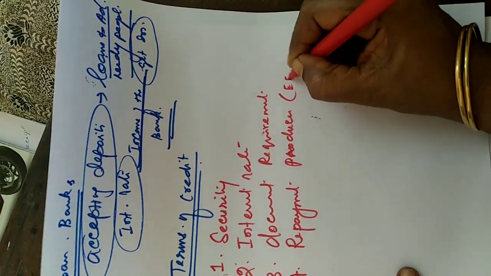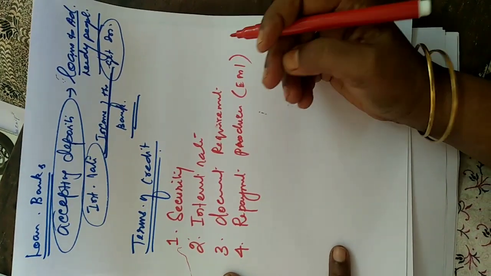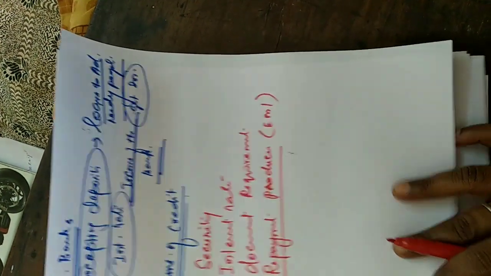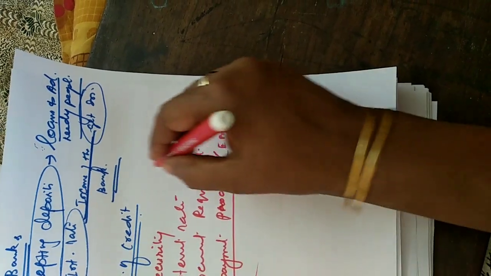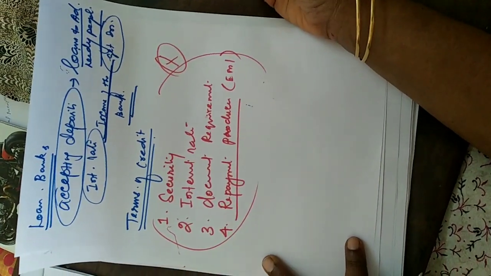That is EMI. Either you pay monthly, quarterly, half yearly or annually, depending upon the borrower. So this comes under the terms of credit. It's a very important one-mark question, otherwise they will ask it for 3 marks.